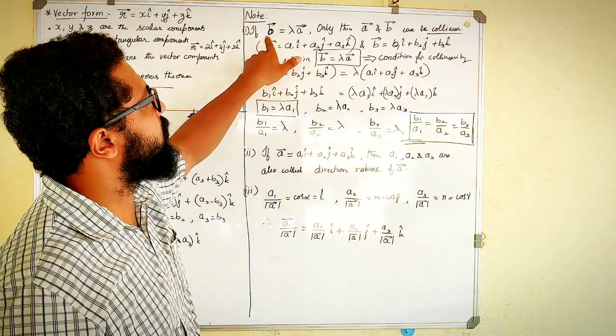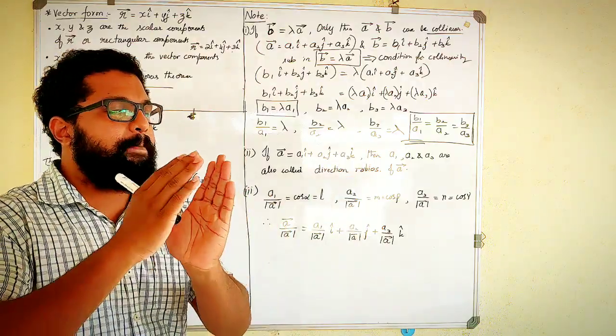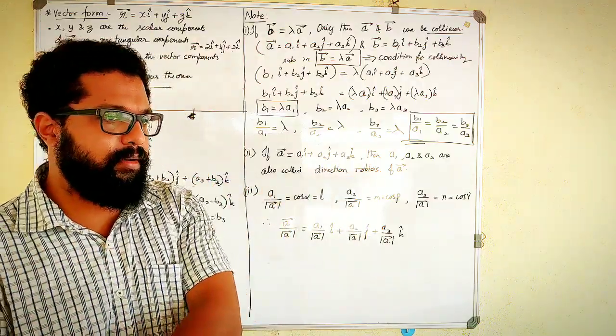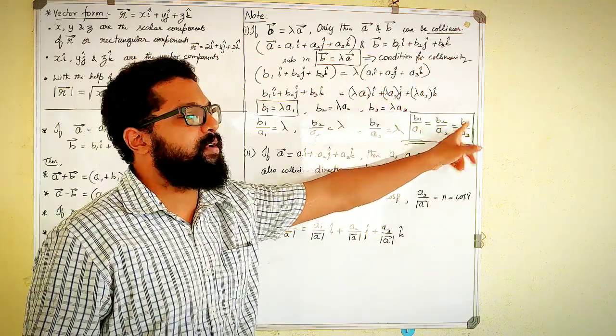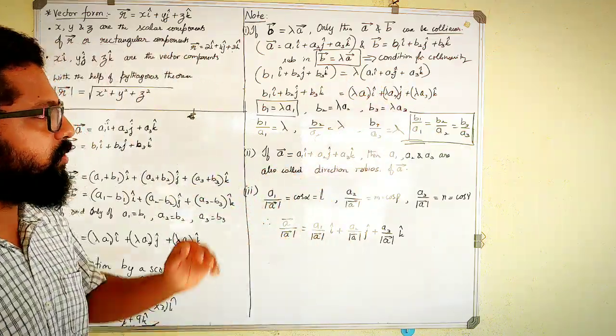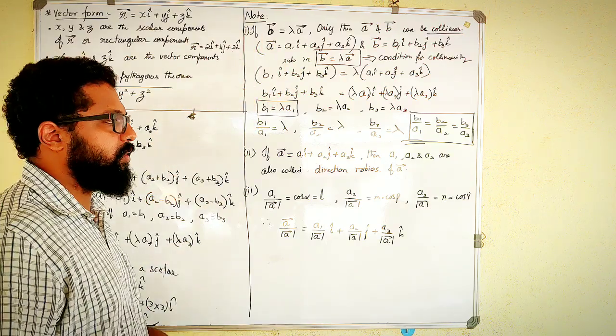So the first condition for collinearity means one of the vectors should be written as a scalar multiple of the other vector. And you can also prove it when their components are given, by showing their ratios are equal. If you prove that, then the two vectors can be said to be collinear.